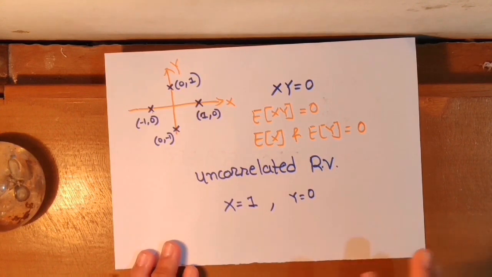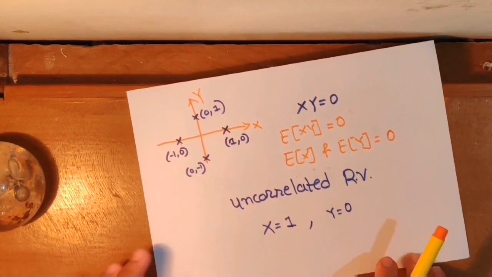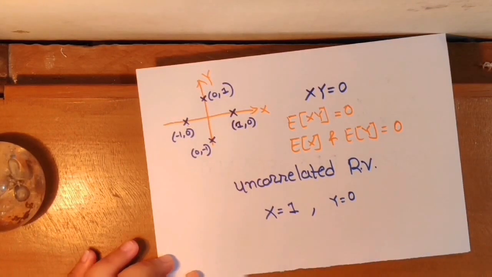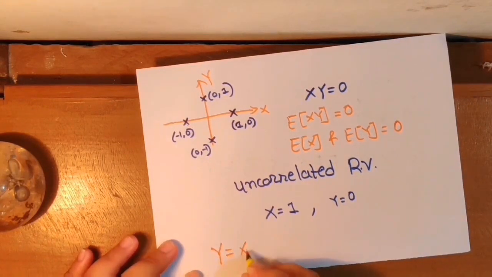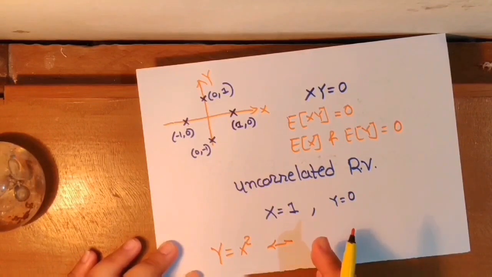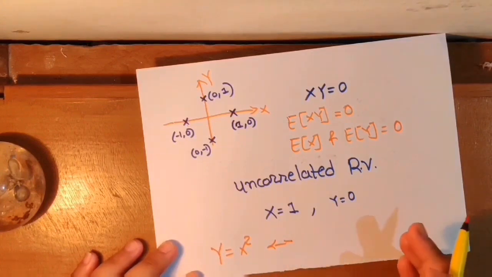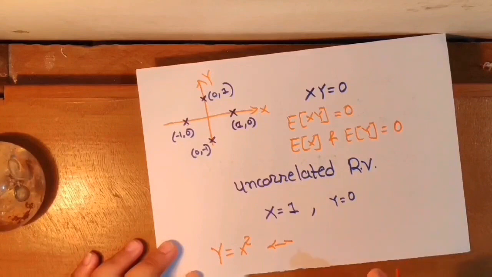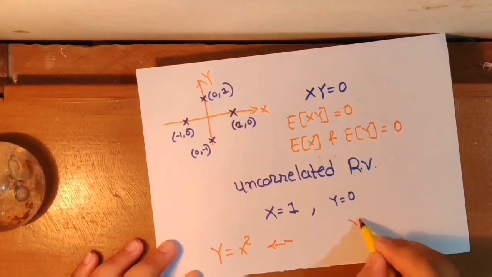If you are interested, you can also take an example where y equals x square. It turns out to be uncorrelated but dependent random variables. By that we can even conclude another statement: if there is linear dependence between two random variables, then it will surely be correlated, as in y equals z plus x.